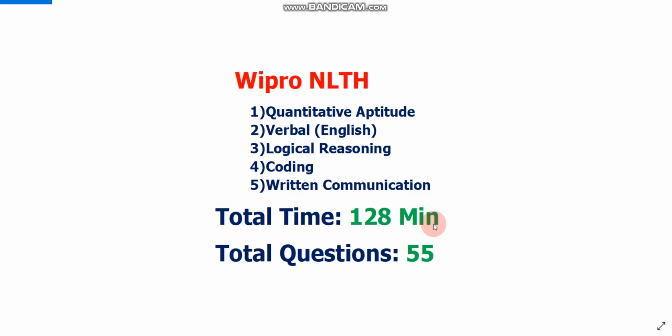So first let me tell you the exam pattern. This is the exam pattern of Wipro NLTH. There will be a total of 5 sections, and each section will have its own cutoff and its own timing. You can't switch between the sections. For example, if you are attempting section 1, quantitative aptitude, then you can't switch to section 2 before completing it. You will have to solve 55 questions in 128 minutes. Now let's discuss each section one by one.